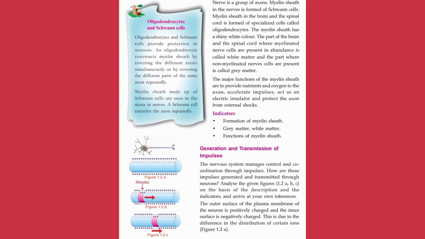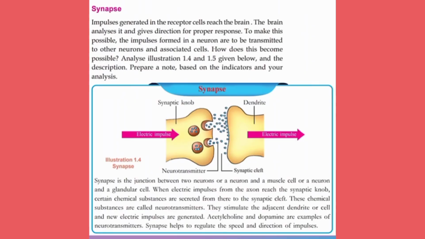What we have discussed till now is stimuli, responses, impulses, nervous system, neurons, myelin sheath, their structure and function, and how the generation and transmission of impulses is carried out. Are you clear? We have to study what a synapse is. We know impulses generated in the receptor cell reach the brain. The brain analyzes it and gives direction for proper response.